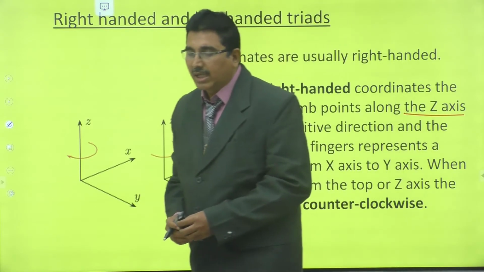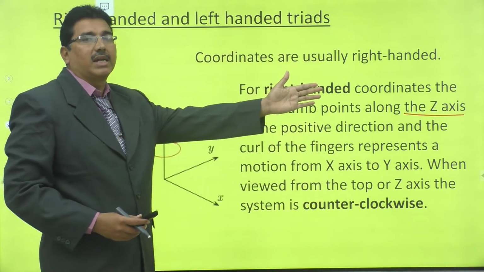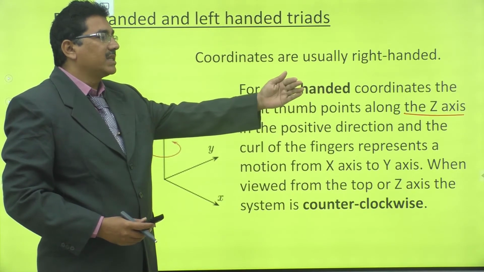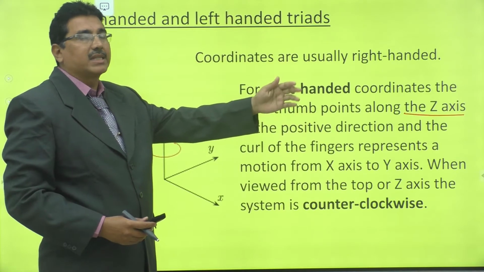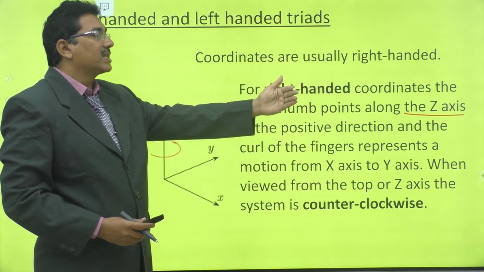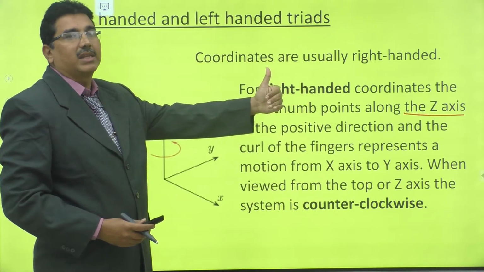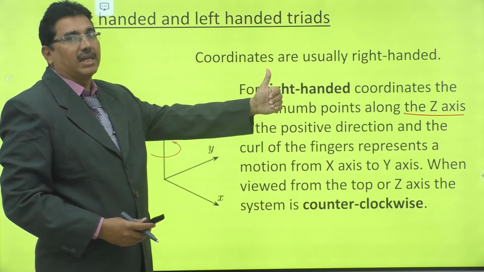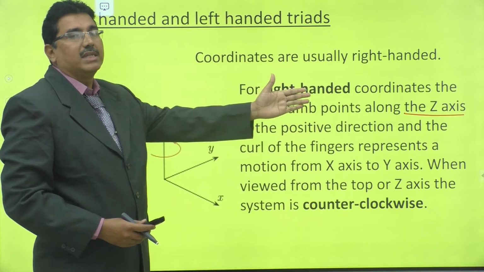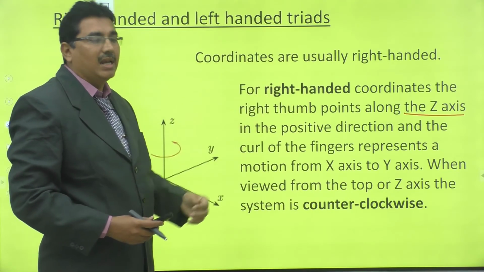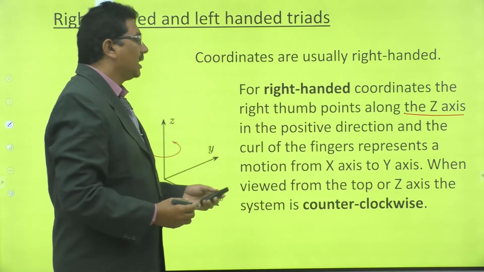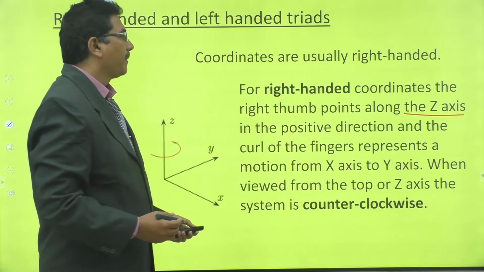Or when we consider the left hand, this is the direction of the x-axis, this is the direction of the y-axis. If we curl the fingers from the x-axis to the y-axis, the left thumb moves in the upward direction. Here the rotation is clockwise. So this is called a left-handed system. Right, generally coordinates are usually right-handed.